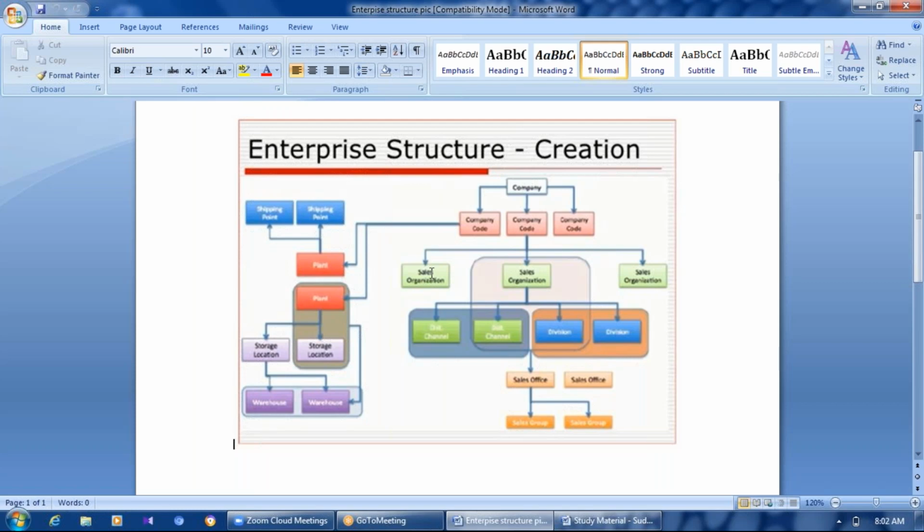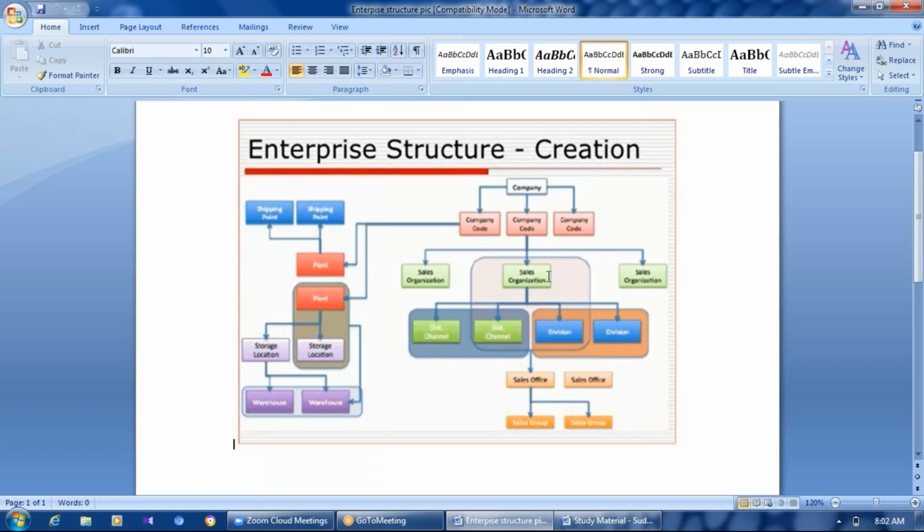And that's why I call the sales organization like a corporate office. The statistical decisions will be taken care of here, and the vice president of sales, vice president of finance, and these types of people will sit over here and take the decisions. And this is completely an SD, sales and distribution, consultant responsibility.